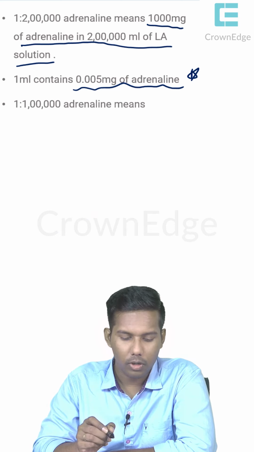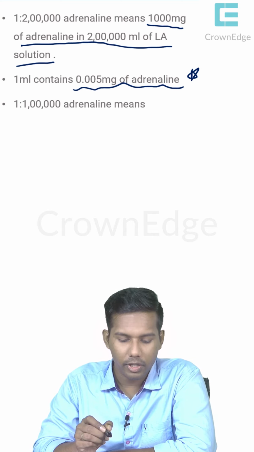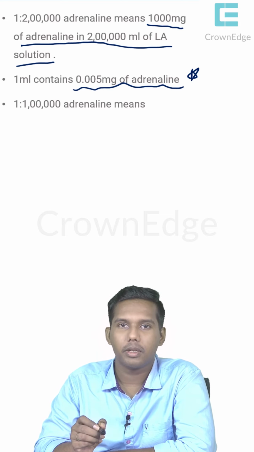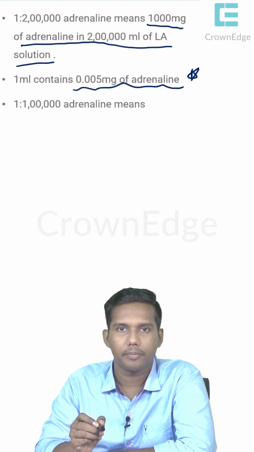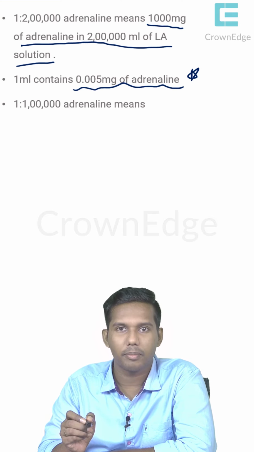So now, what is 1:1 lakh adrenaline? I will give you 5 to 10 seconds, maybe longer than that, then I will join you and also calculate it. I hope everyone understood the previous calculation. So apply the same thing here. Take your pen and paper and start calculating. What is 1:1 lakh adrenaline?